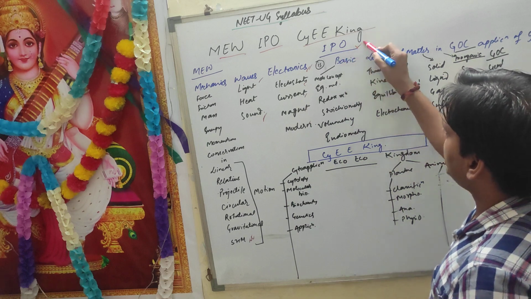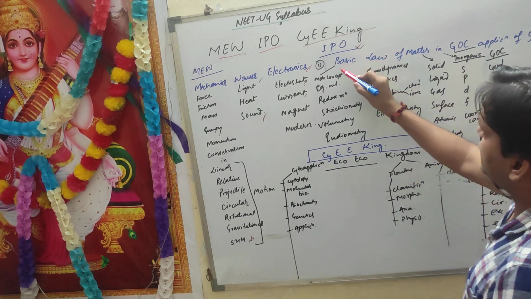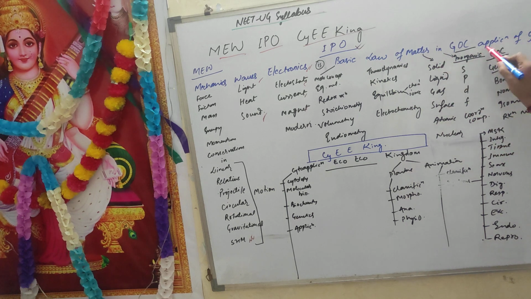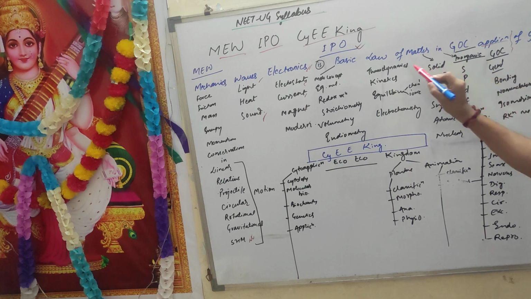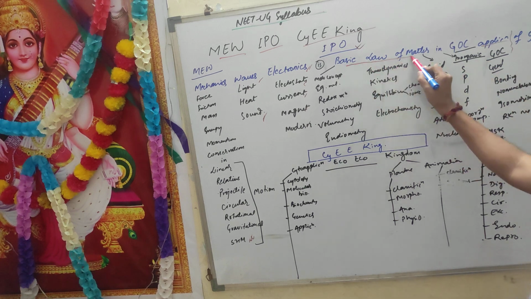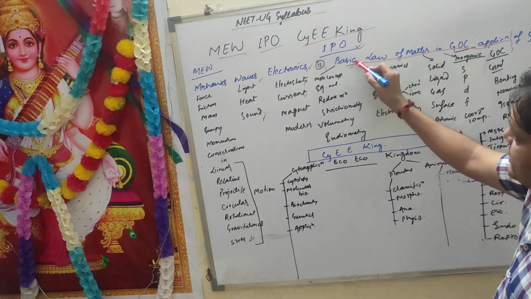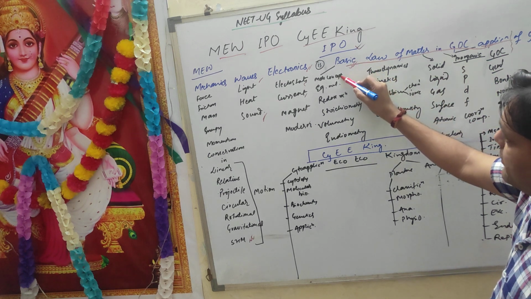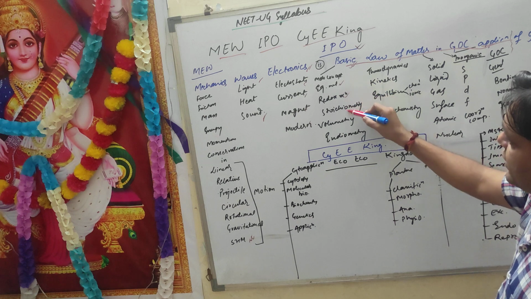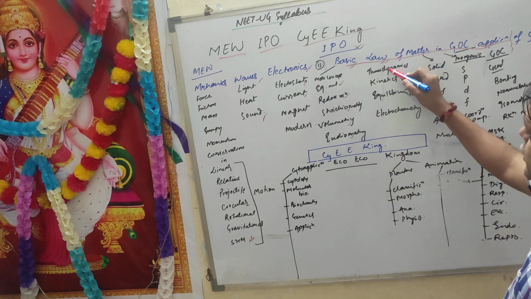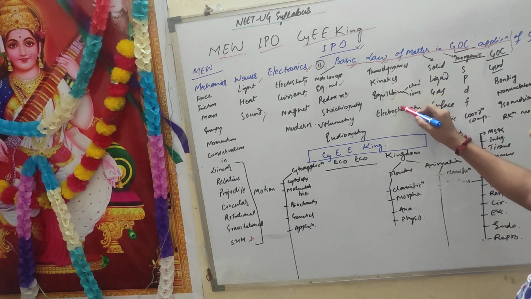Now comes chemistry. Chemistry is basic, law, matter, IPO, GOC, application. Under basic comes physical chemistry: the mole concept, equivalent weight, redox reaction, stoichiometry, volumetry, iodometry. Under law come thermodynamics, kinetics, equilibrium, electrochemistry.